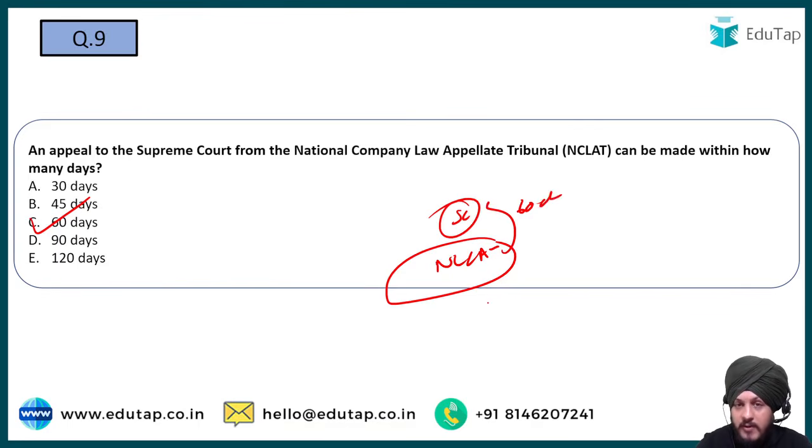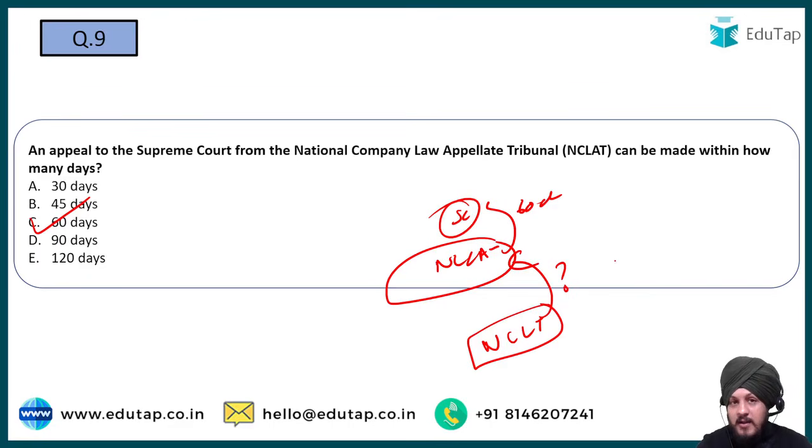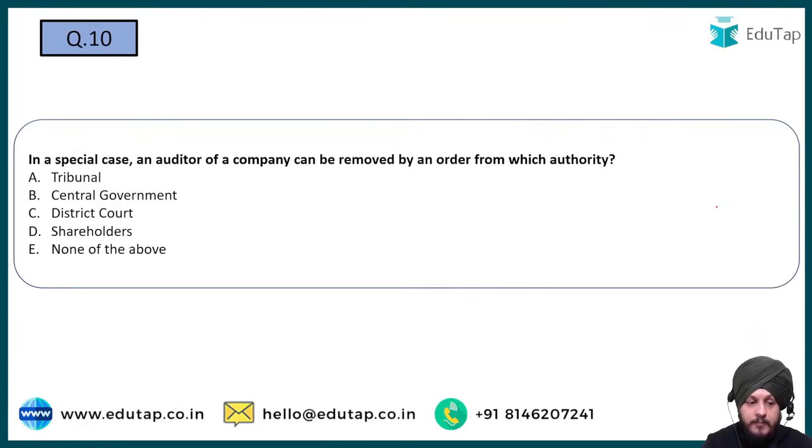Now my question to you, as a part of homework, you can write it in the comment box: within how many days can an appeal be filed against the order of NCLT, to NCLAT? तो इसका time क्या होता है? This is something that I want you to write in the comment box, right? Now moving on to question number 10.